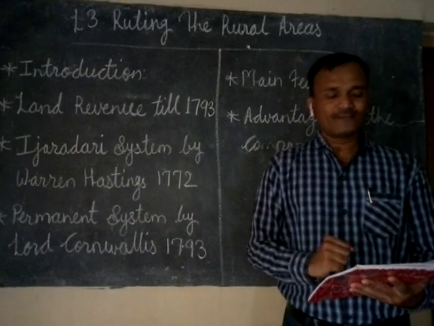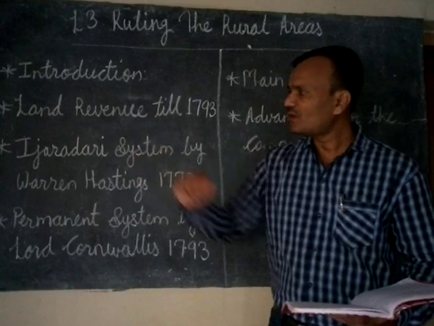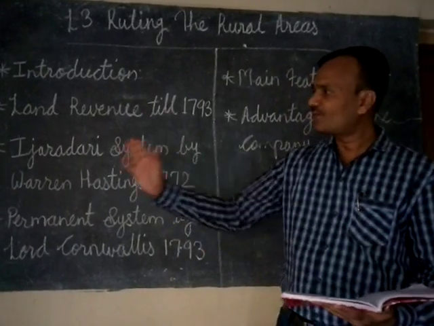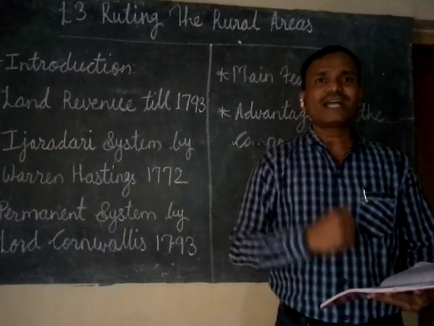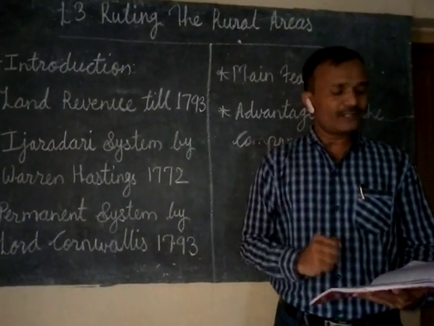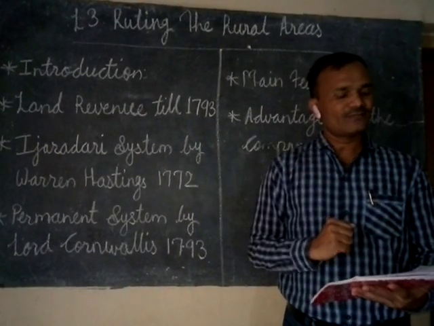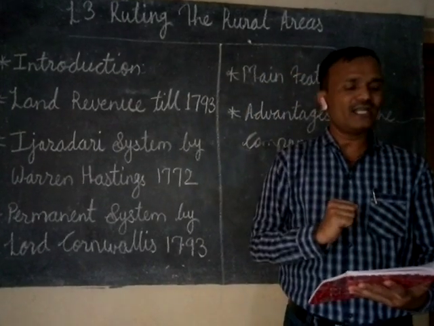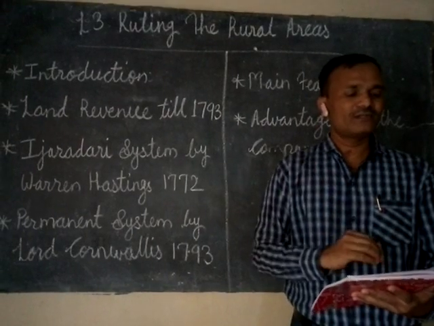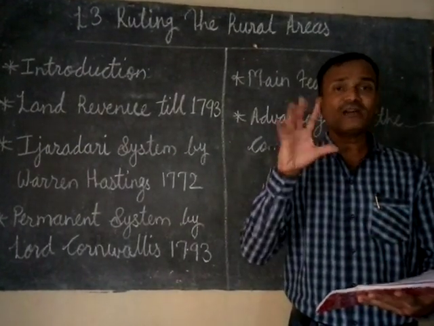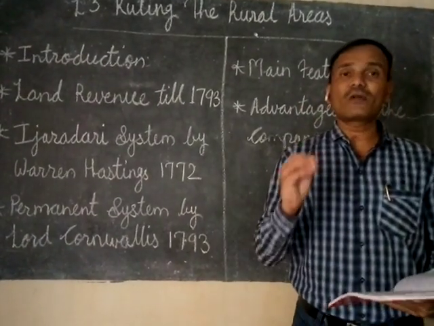To improve the situation, Warren Hastings introduced the Izagari system. Warren Hastings introduced the first Izagari system in 1772, after that famine. As per this system, revenue collection rights were given to the highest bidders, whoever the highest personalities were in the village, and they were given the right to collect the revenue in those villages for a term of 5 years. They were called contractors.